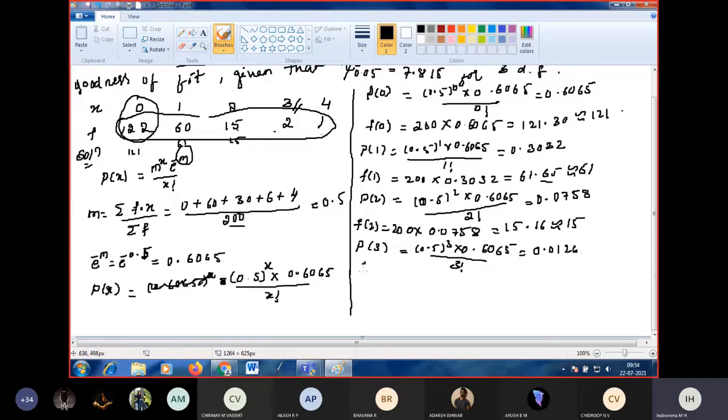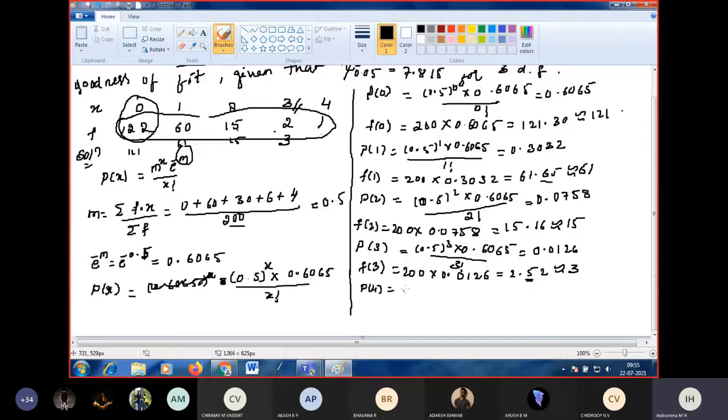Next, f of 3 is 200 into 0.0126, which is 2.52. Round it off to 3, because it is 5 or greater than 5, add 1 to the previous digit. Now it becomes 3.